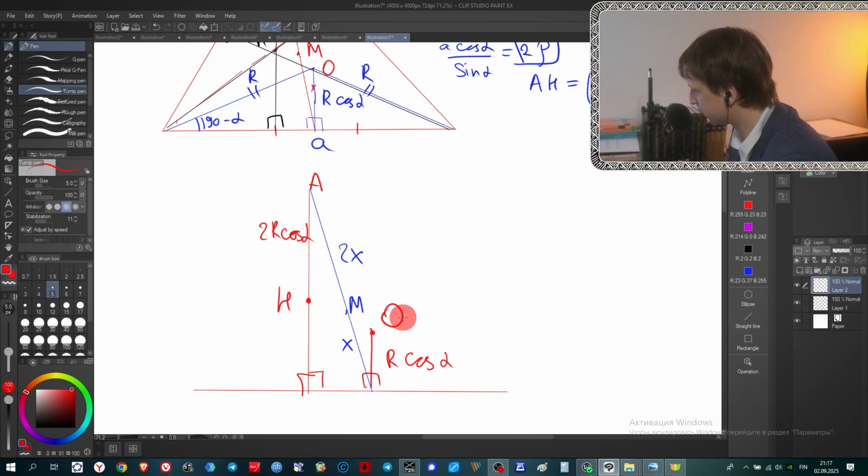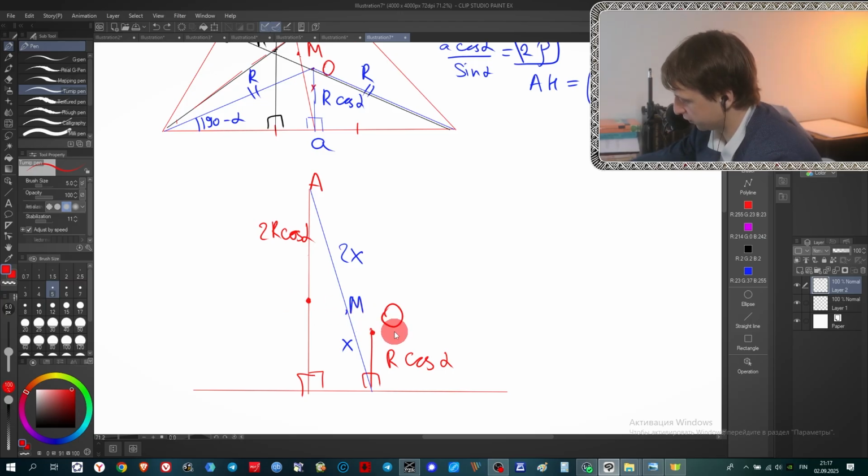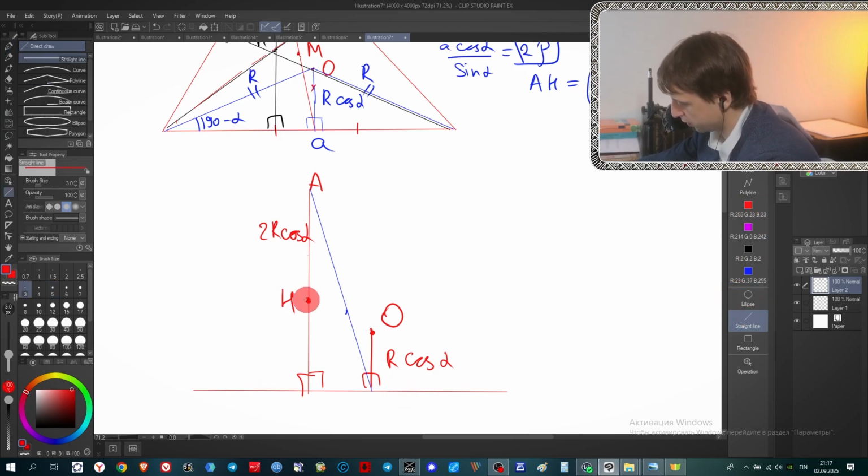So in order to do it, we need to forget for a second about the point M that we marked here, and show that O and H, with the vertex, belong to the same line. We only mark O and H. And let's notice that these lines are parallel, of course, because they're perpendicular to the same line. Let's connect these 2 points.